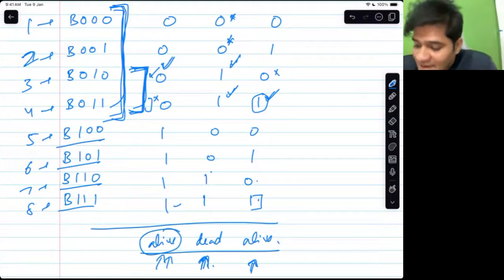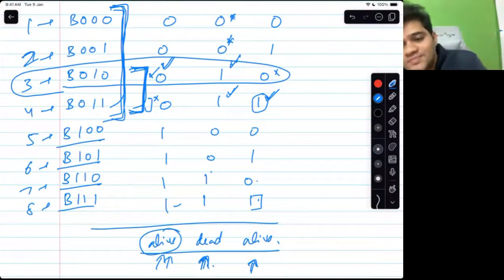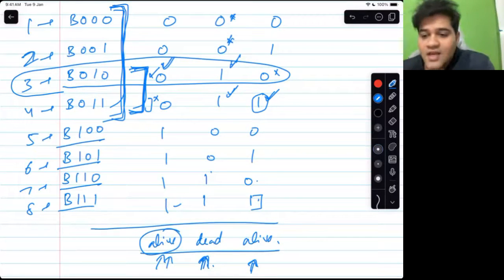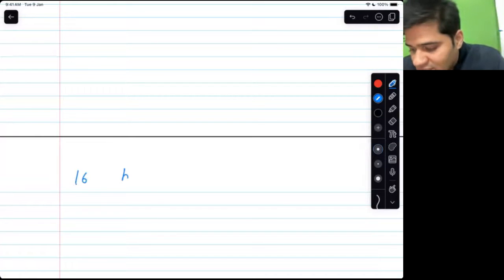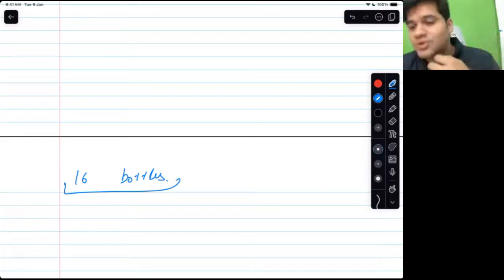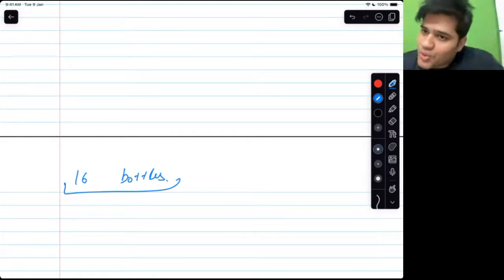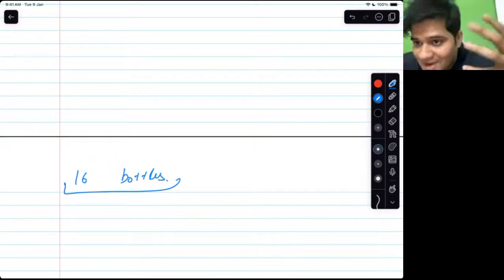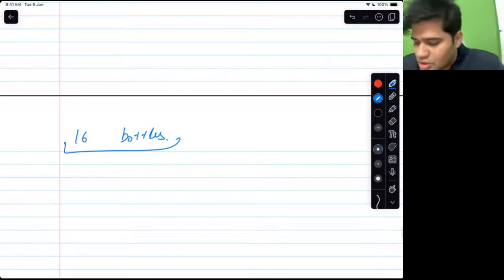Do you guys agree that yes, bottle 010, or the third bottle, is the bottle which has the poison? Say yes if you agree with this. Correct? So if I had 16 bottles, now my question to you: to represent 16 binary numbers, how many bits do you need? 4. So 0000,